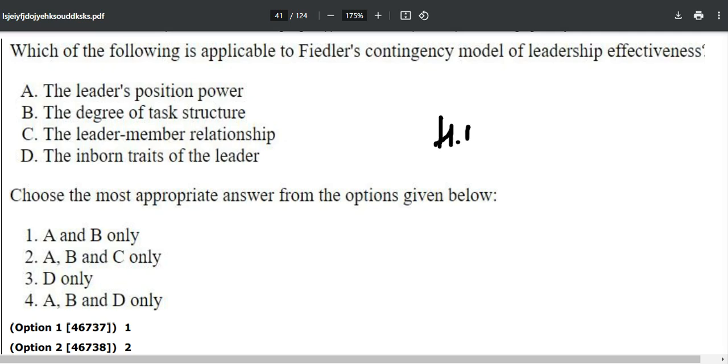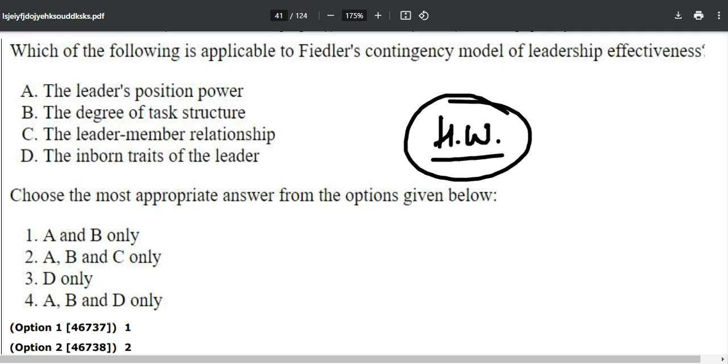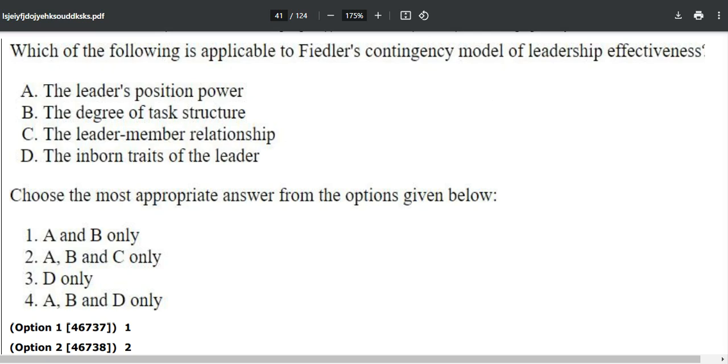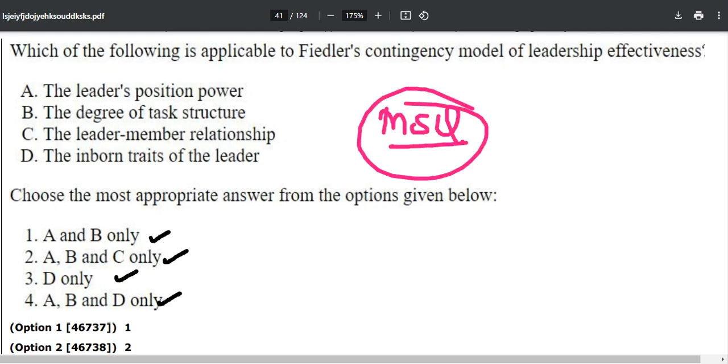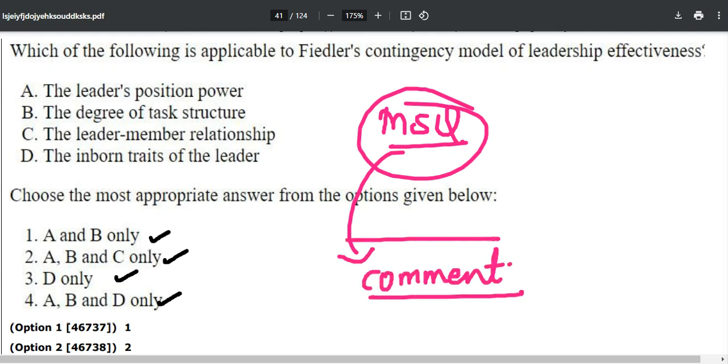Okay, now this is a homework for you. Make sure that you comment the correct answer right now, just as you finish this video. Which of the following is applicable to Fiedler's contingency model of leadership effectiveness? Your options are: A, the leader's position power; B, the degree of task structure; C, the leader-member relationship; D, the inborn traits of the leader. Okay, so A and B only, A B C only, D only, A B D only. You can try to assess that it is an MSQ type question in your upcoming examination. So try to answer this in your comment section below.